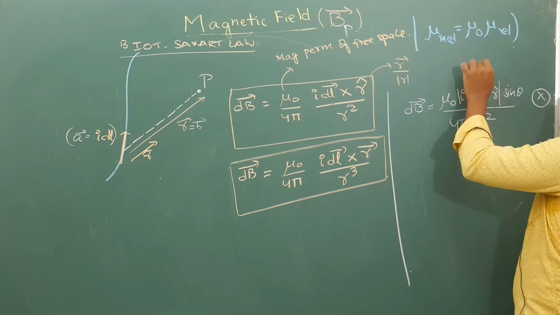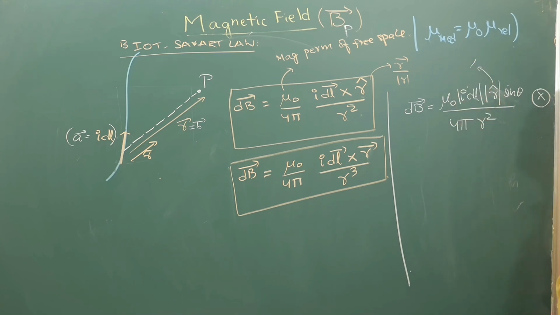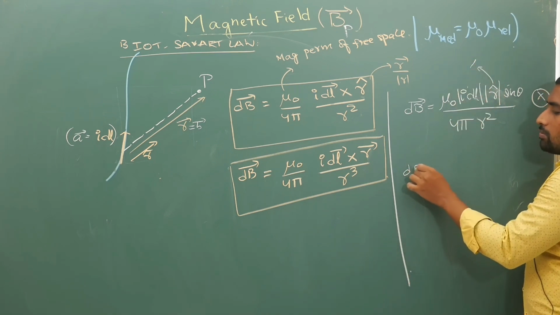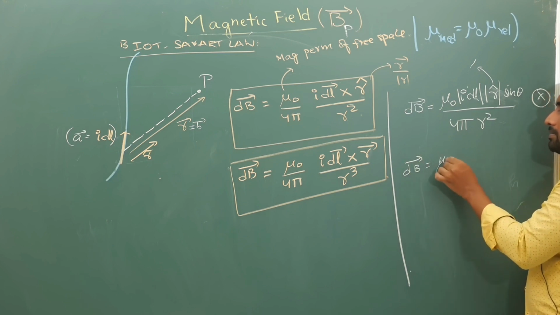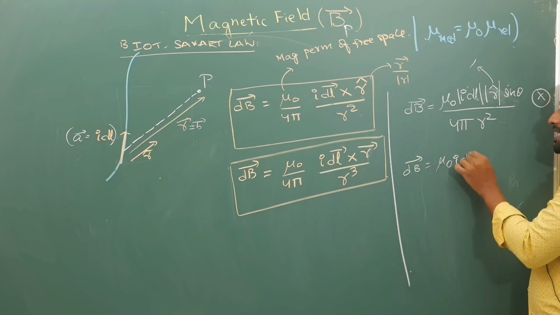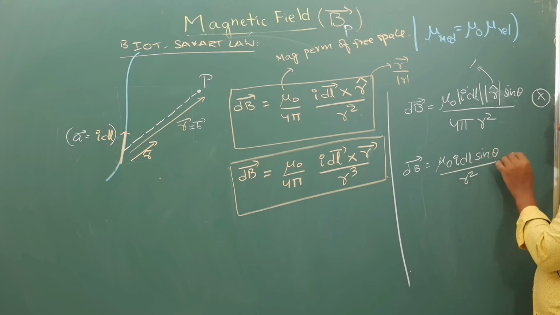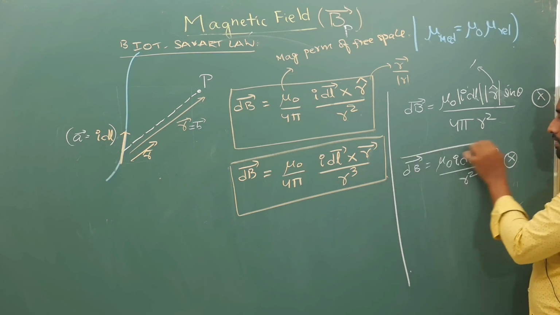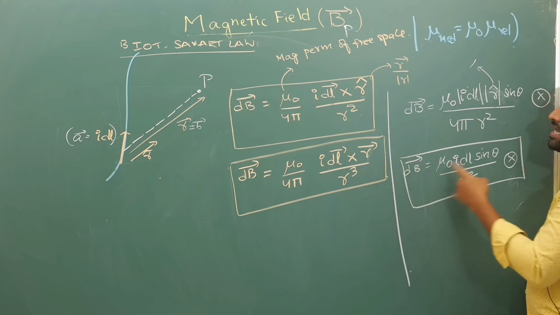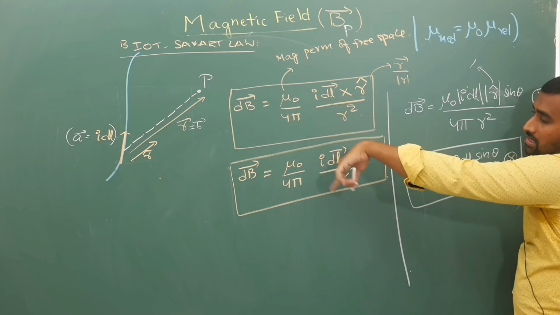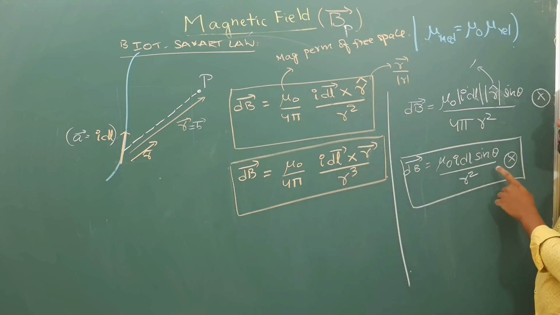Now r cap magnitude is 1 because this is a unit vector. So your small magnetic field dB bar will be mu naught I dl sin theta by r square. Direction is into the plane. Previously I did not keep the direction because that expression is written in vector form. Here I have written magnitude, so the direction is to be given. So into the plane is the direction.